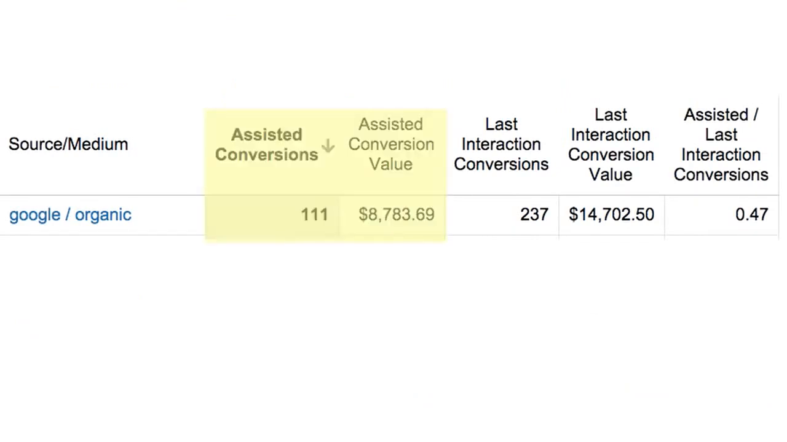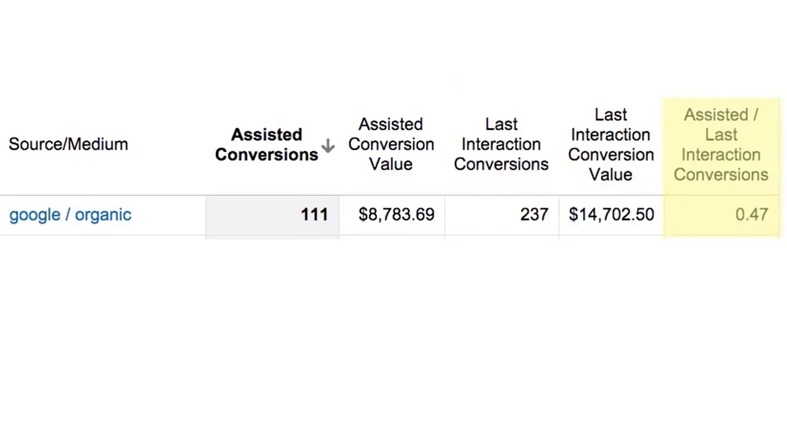Assisted conversions and assisted conversion value show the number and monetary value of sales and conversions that the channel assisted. The higher these numbers, the more important the assist role of the channel. Last interaction conversions and last interaction conversion value is the number and monetary value of sales and conversions that the channel closed. The higher these numbers, the more important this channel was to closing sales and finalizing conversions.